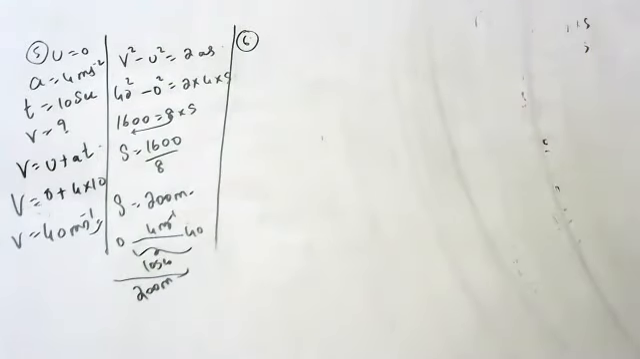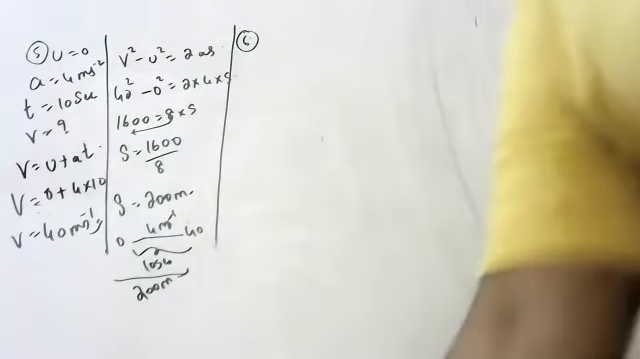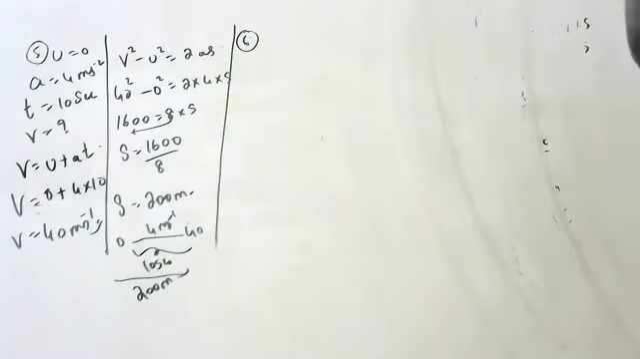A truck is moving on a straight road with uniform acceleration. The following table gives the speed of the truck at different times.